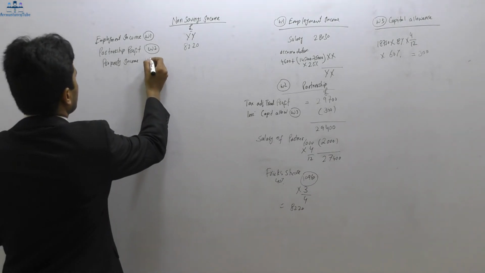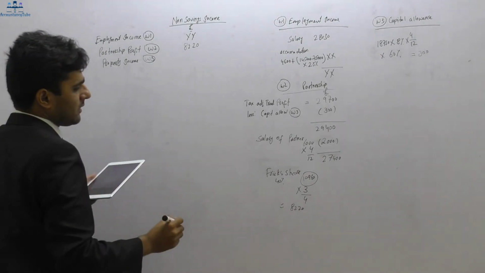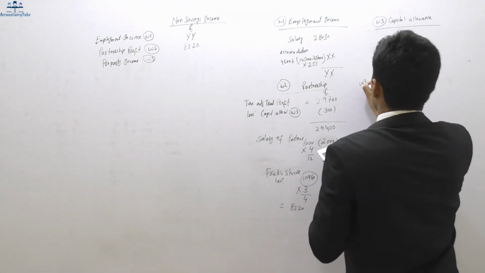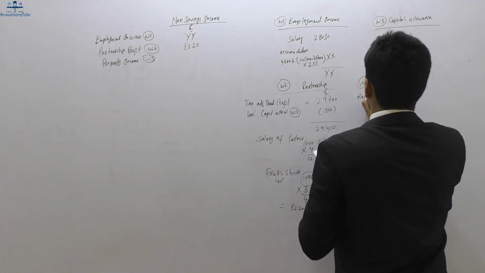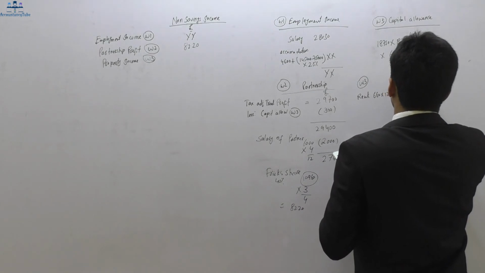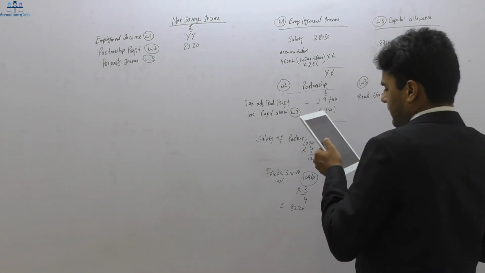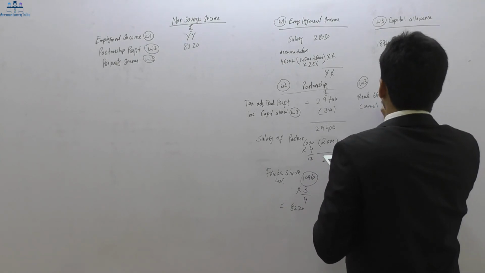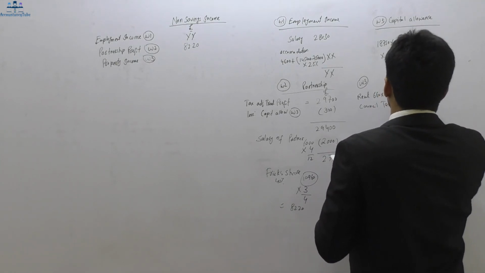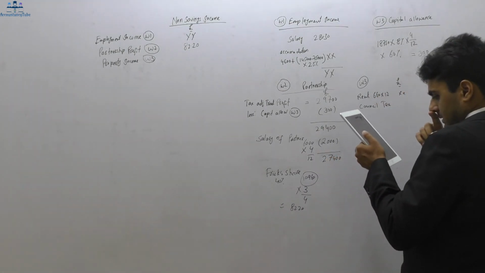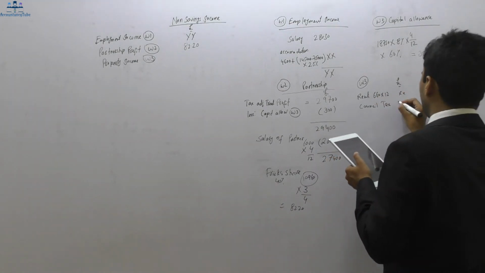So working 3, I will do it here. Rent: 660 times 12, that is my rent. Then I have to deduct the council tax, which was how much? 1,320 the council tax.